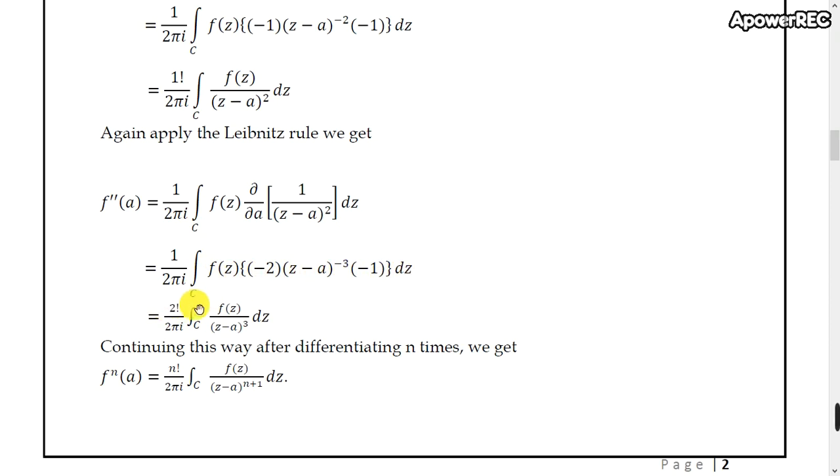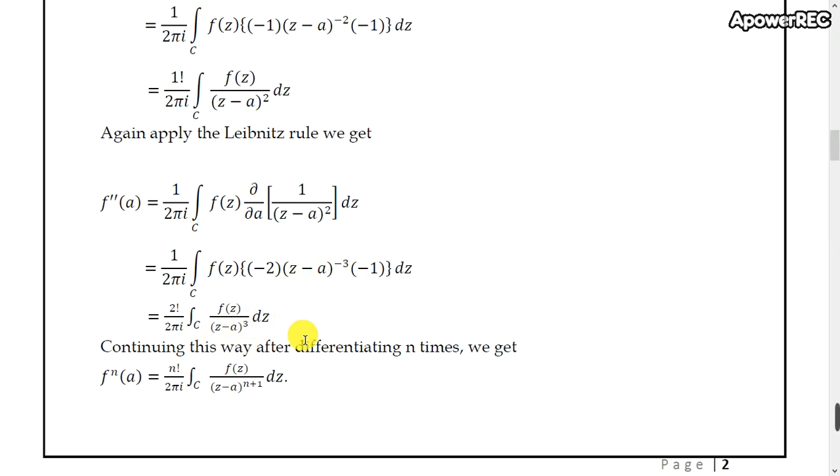So that is nothing but minus 2 into minus 1 is plus 2. So 2 is taken outside and we write it as 2 factorial divided by 2 pi i times the integral over C. The remaining is f of z, and z minus a to the power minus 3 is taken to the denominator, z minus a whole cube dz.